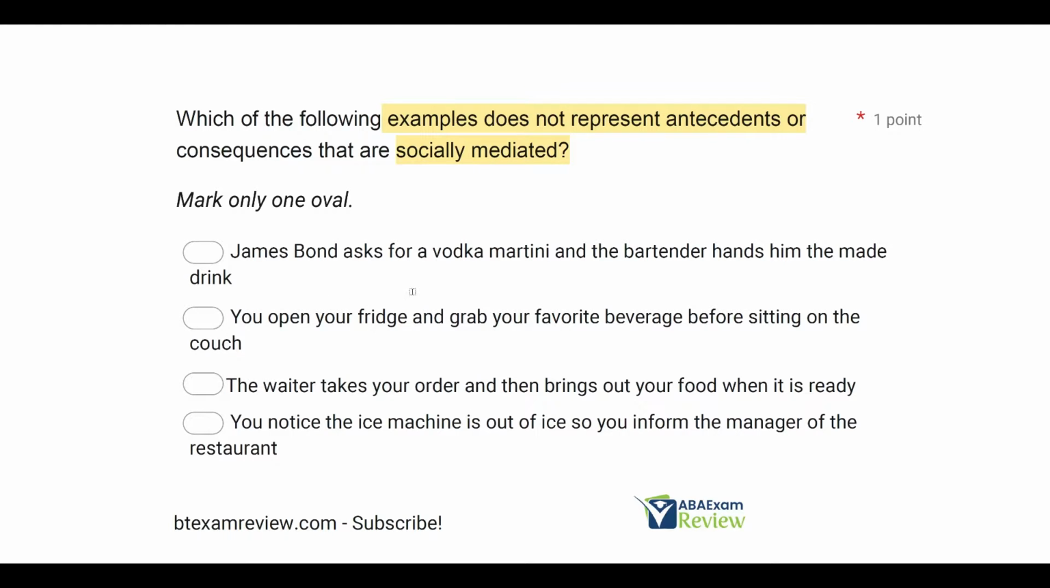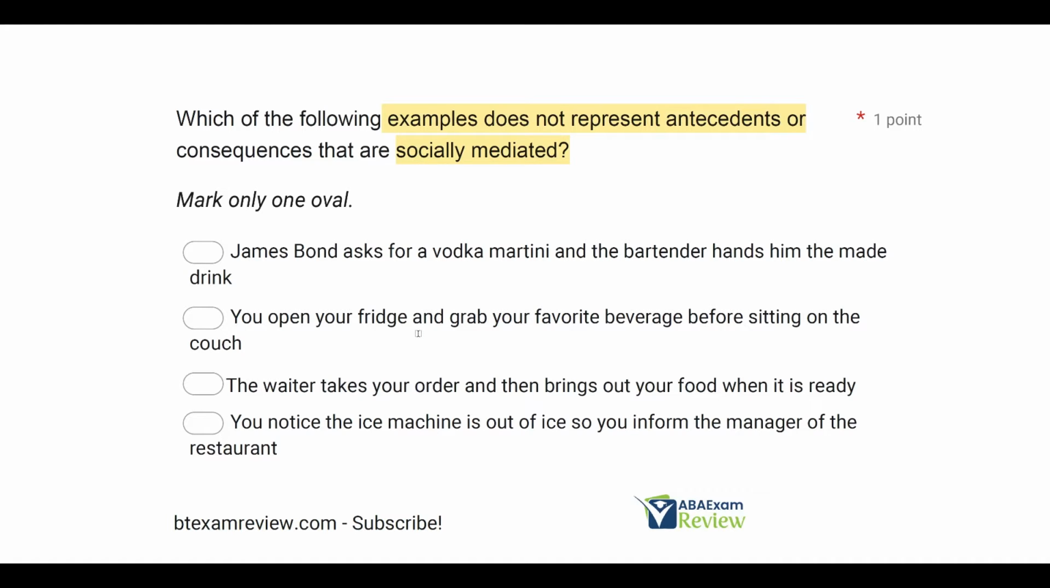So, A, James Bond asks for a vodka martini and the bartender hands him the made drink. Is this socially mediated? Well, it is. James Bond wants a martini, he asks, and a second person gives him the drink. That is socially mediated. B, you open your fridge and grab your favorite beverage before sitting on the couch. How many people are involved here? Only you, nobody else. B is not socially mediated, so B looks pretty good.